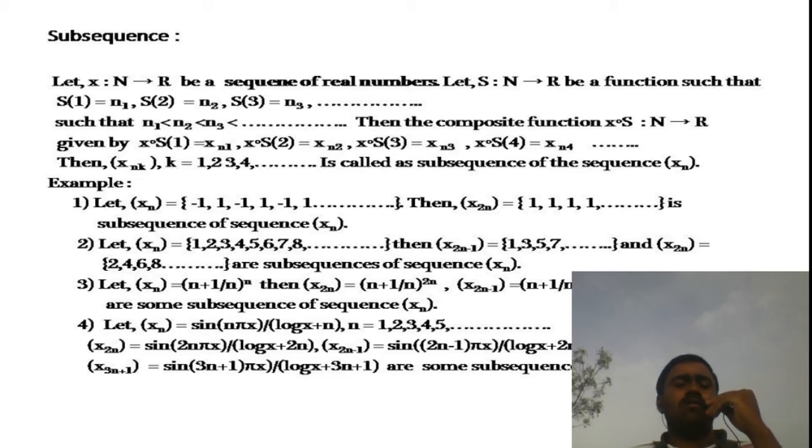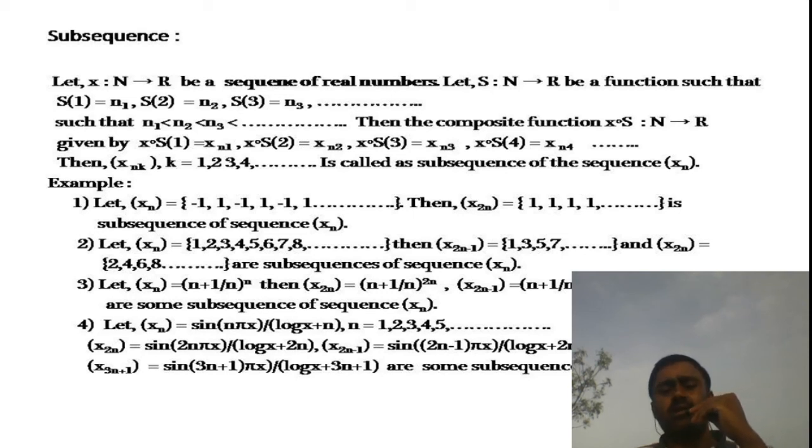Again for the next example, the sequence x_n is nothing but the sequence of natural numbers. Here I have taken the subsequence x_2n-1.